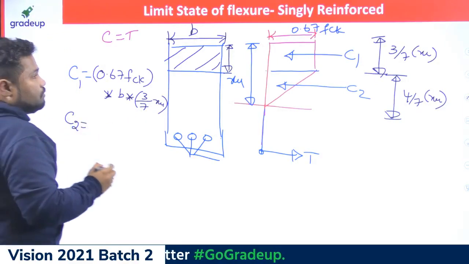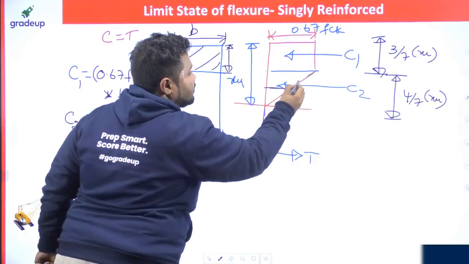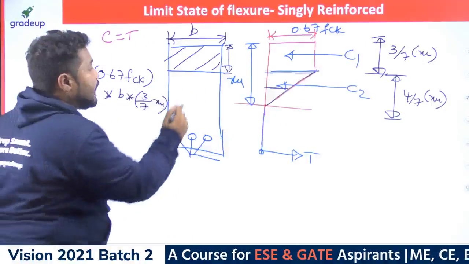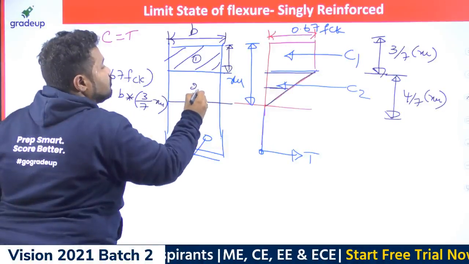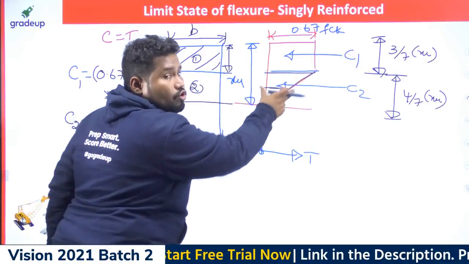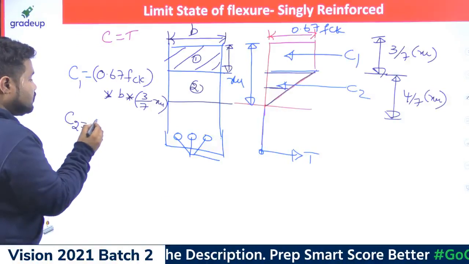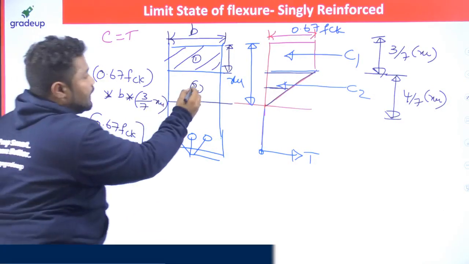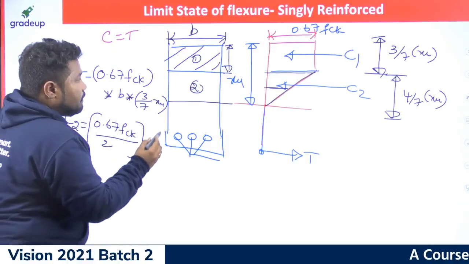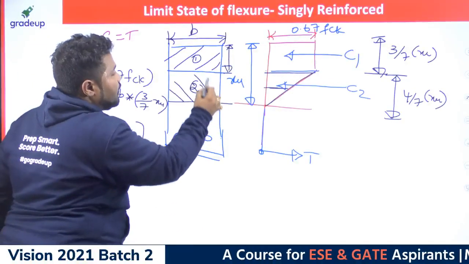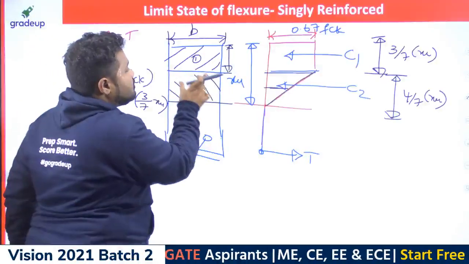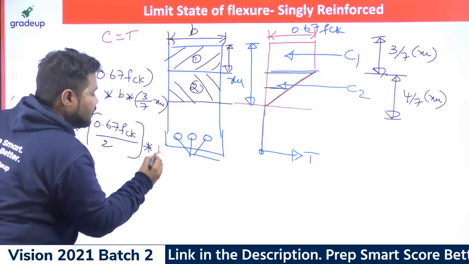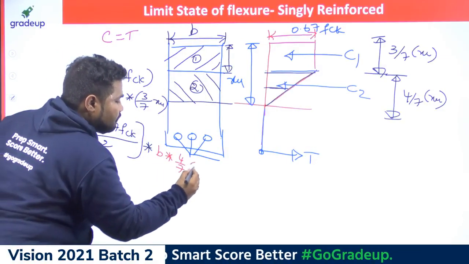Coming to C2, what is the average stress for a straight line variation? Here it is 0.67 at one end and 0 at the other. What is the average stress acting on this area 2? The average stress is 0.67 FCK by 2, right? So 0.67 FCK by 2 is the average stress acting on the second area, multiplied by the second area. What is the second area here? The width is B and the depth is 4 by 7 times of XU. So it is B into 4 by 7 times of XU.